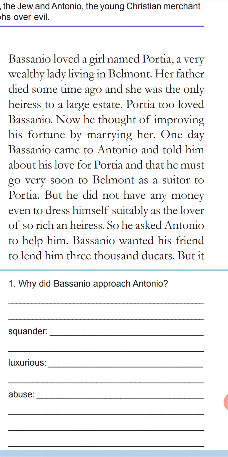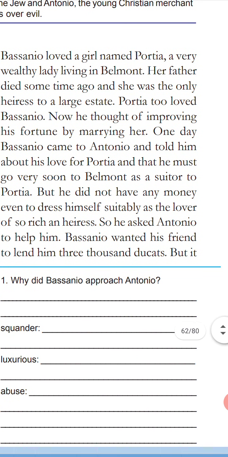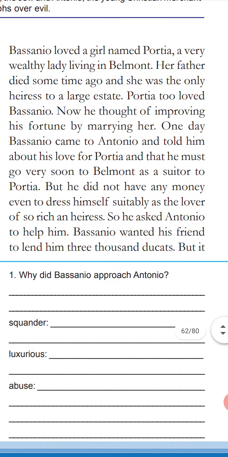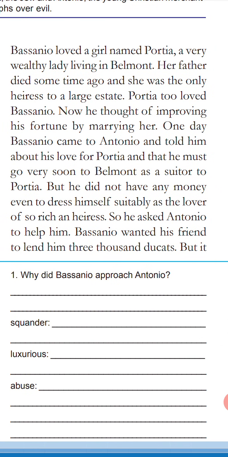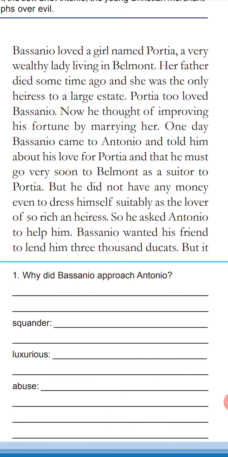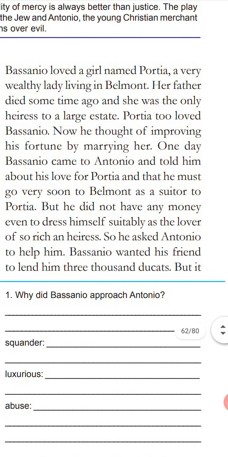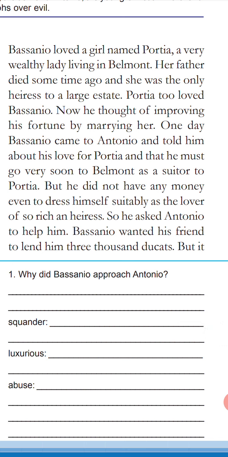She is a lover of Bassanio, but recently her father died. That means now Portia is without a father, but she possessed too much property and money. Portia too loved Bassanio. Okay, now he thought of improving his fortune by marrying her. So that time was utilized by Bassanio. Bassanio wants to marry who? Portia, because Portia is very rich.